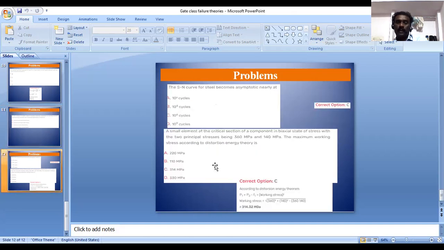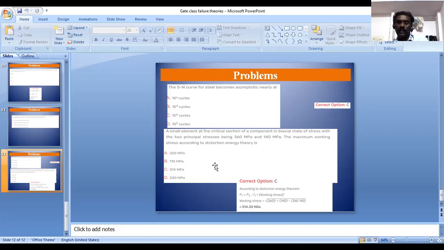Similarly, the SN curve for steel becomes asymptotic nearly at what point? You know the SN curve: it is the stress versus number of cycles curve. This curve is normally plotted for design against fatigue loading. The number of cycles varies from 10 power 1, 10 power 2, 10 power 3 cycles on the x-axis.